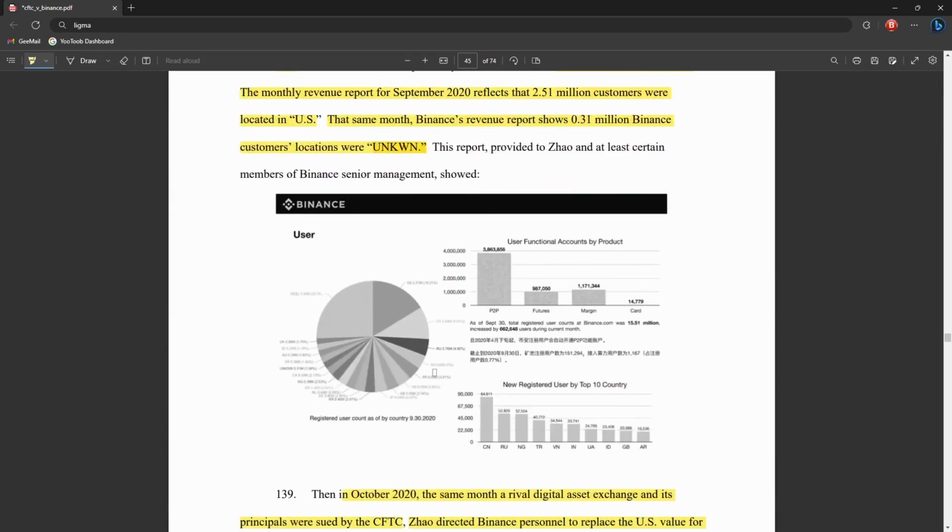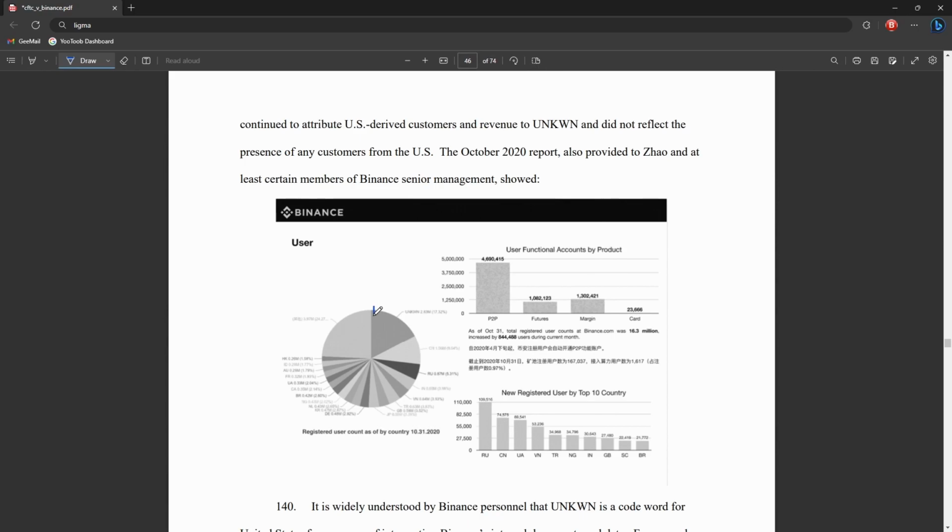So if you take a look on the chart, this section right up the top here, this big chunk right here, this is all US customers. And if we come down, we've got the same report that was filed. Oh, it says unknown for some reason. I wonder why that is.